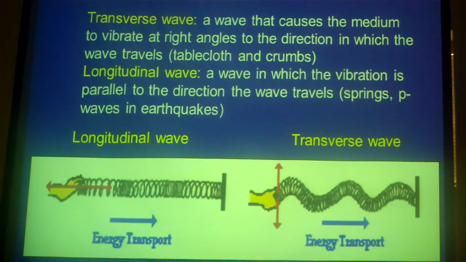A longitudinal wave is a wave where the vibration goes the same direction as the wave. So if you look down here, on the left side is the longitudinal wave. So I take a giant spring or a slinky, and if I just push on it, what you'll see is a section where it's all pushed together, and then it'll spread out, and it'll be pushed together, and it'll spread out. So the push together section started back here when I pushed on it in the first place, and that wave travels through. So the push together section travels through here, and in between is the part where it's not pushed together. That's a longitudinal wave.